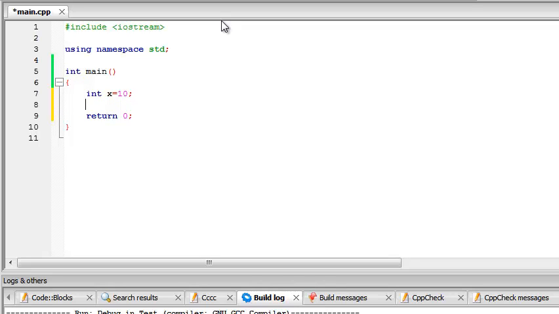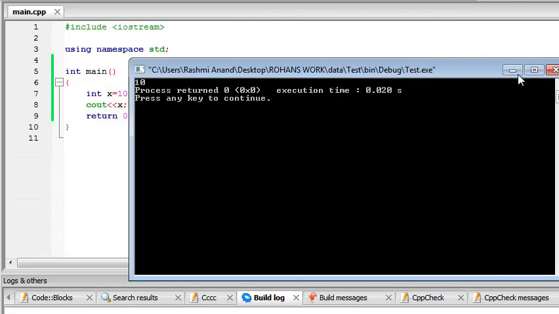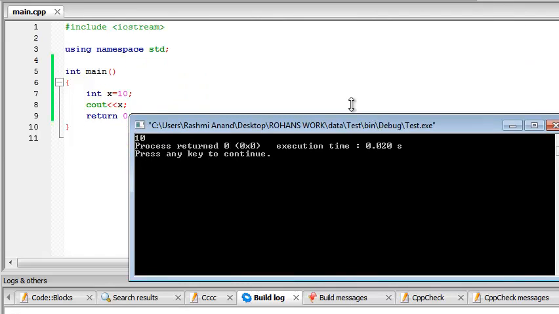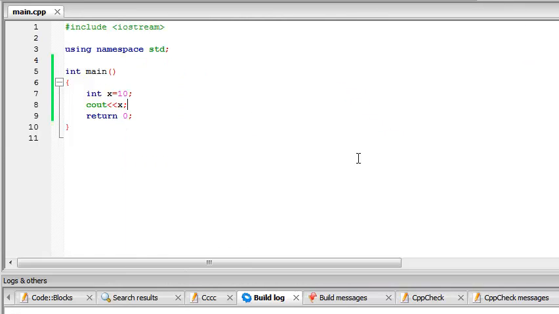Suppose we want to print the value of x onto the screen. It's very simple, we just use the cout statement and give the variable name x, and if we run the program we see that it will print out 10 and not x. Remember that it's not printing out x, it will print out 10.